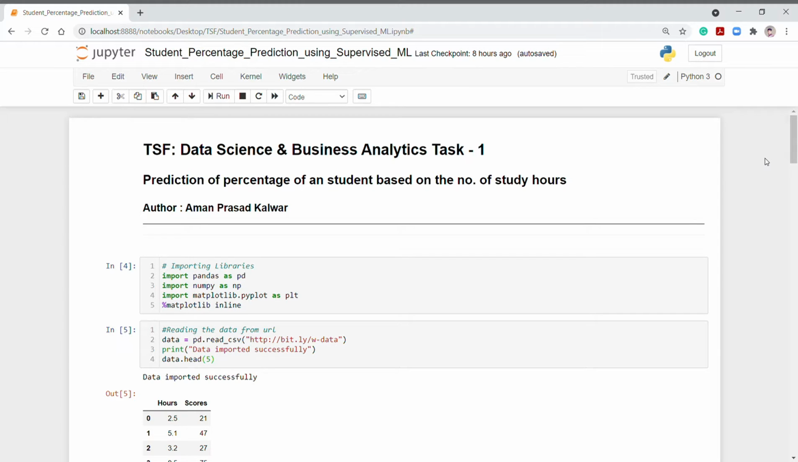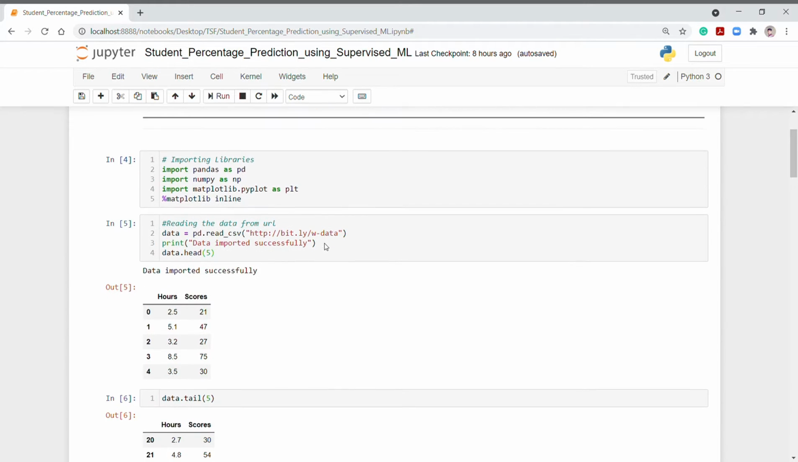Sparks Foundation. So here I have completed my first task, which is prediction of percentage of a student based on the number of study hours. So let's see the code.